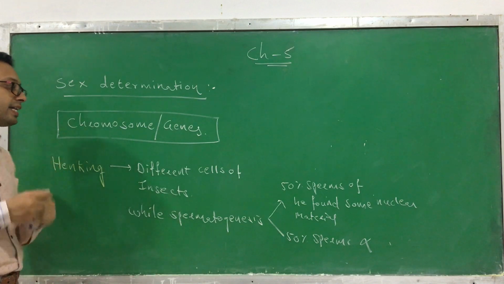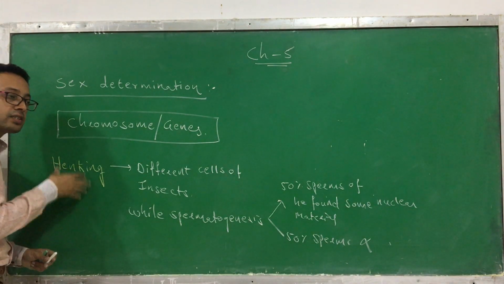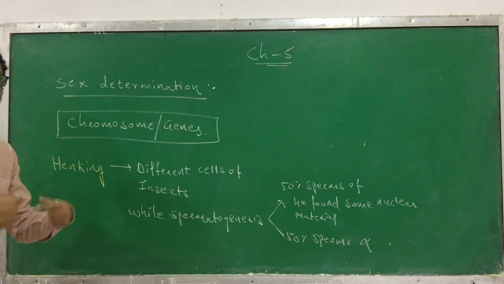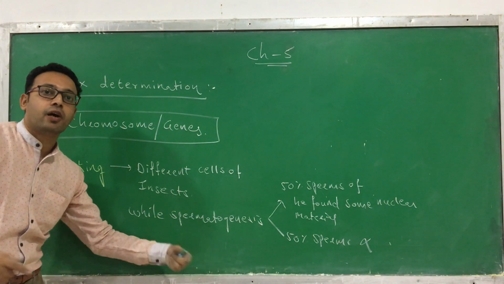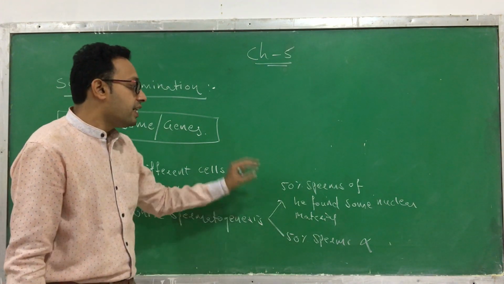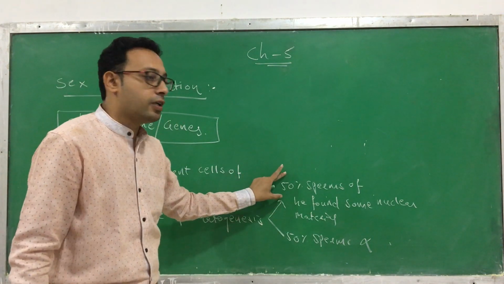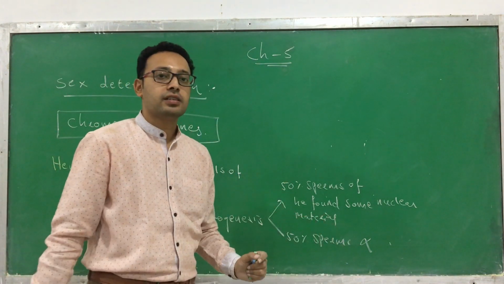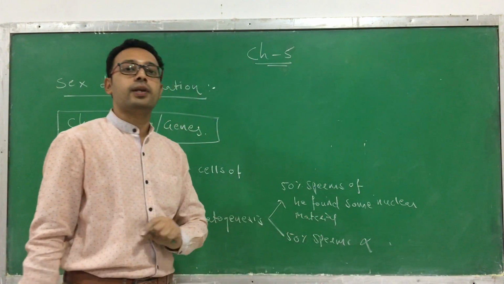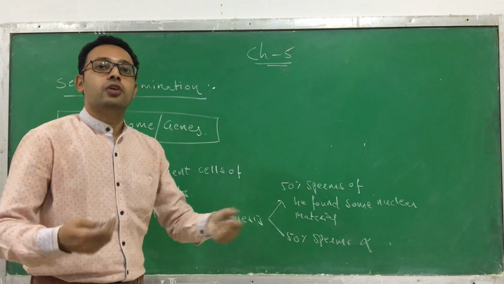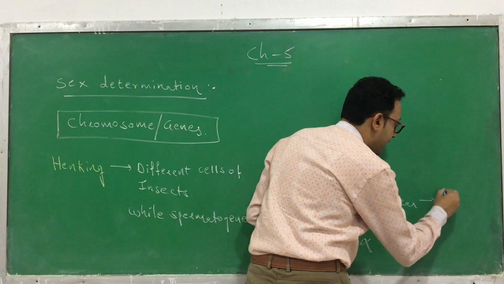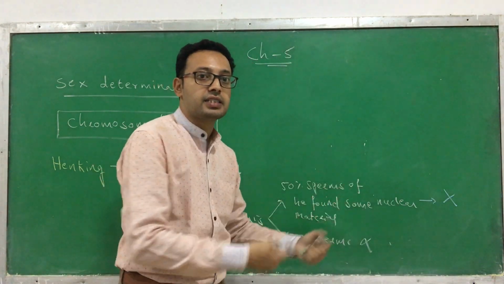I will repeat what Henking observed. Henking was a scientist observing the different cells of an insect. He was studying spermatogenesis in the insect, how the sperms are produced. When he observed the sperm cells, he found that 50% of the sperm had some nuclear material in them, and the rest of the 50% did not have such a nuclear material. He did not know what kind of material it was, so he gave this nuclear material the name X.